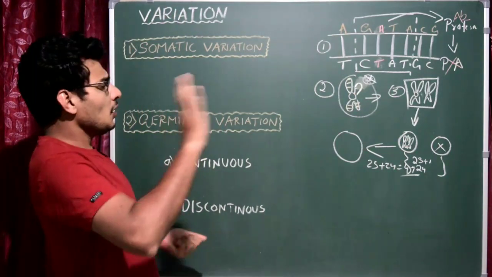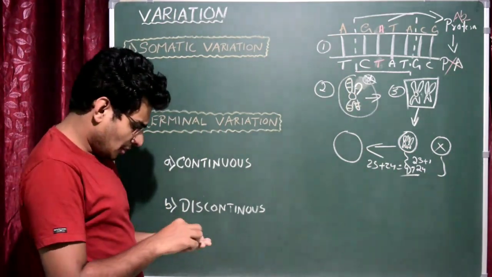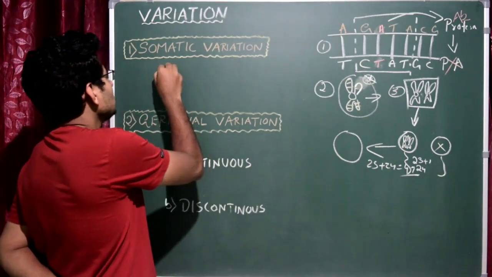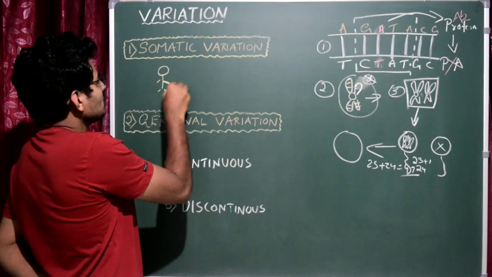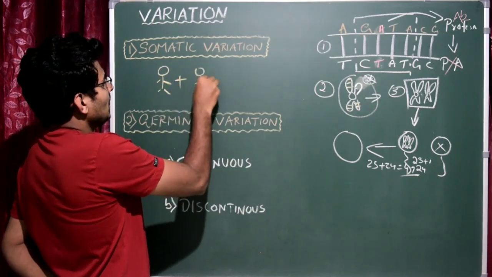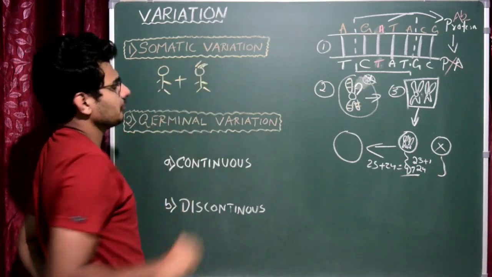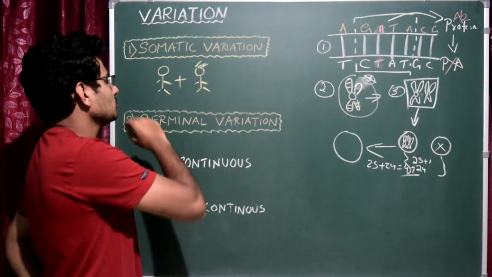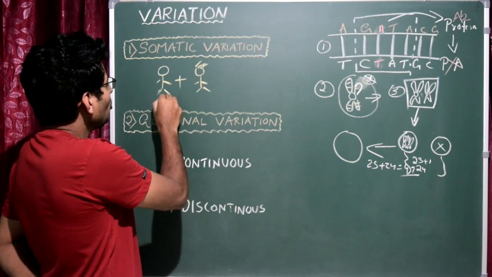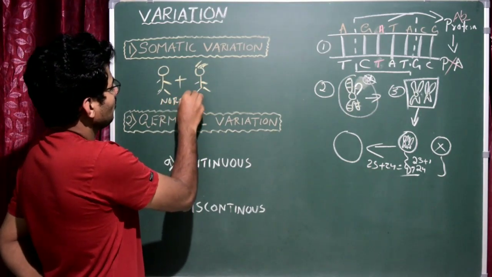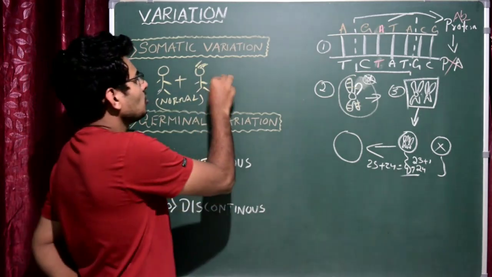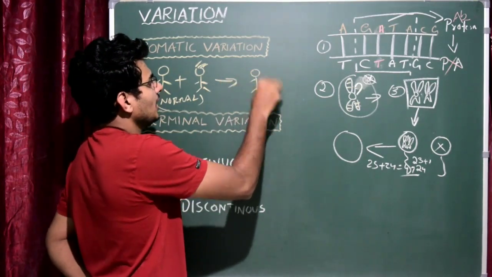Okay. Now, there are 2 types of variation. Particularly, you could see here I have written somatic variation. Very simple actually. Let us assume that this is male and this is female, and both are husband and wife. They are married. Let us assume that both are normal. They don't have any diseases. They are going to produce the young one. So this is the young one.